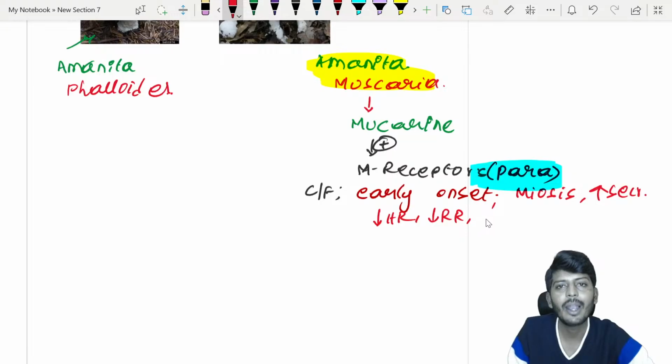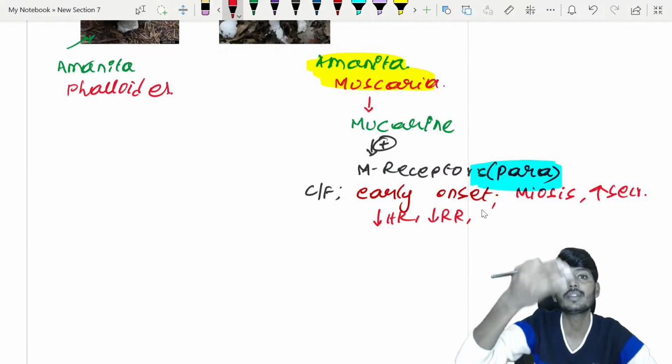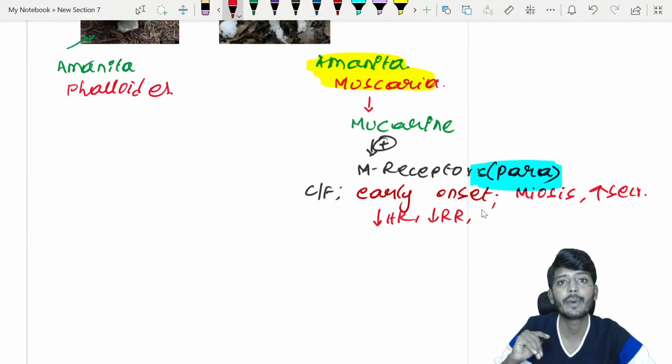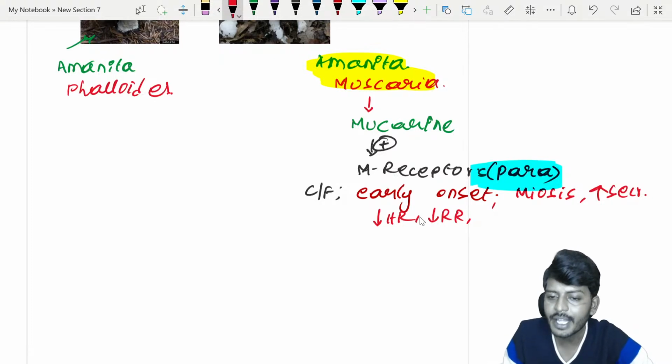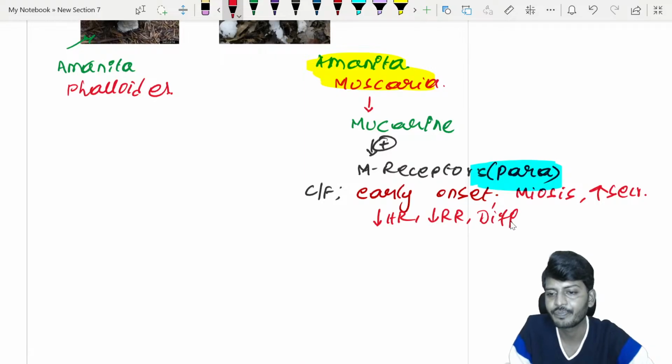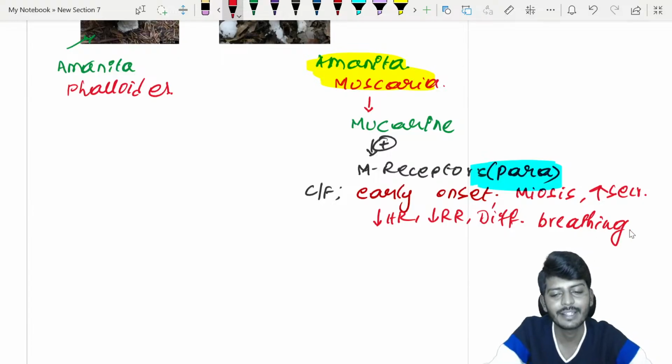Now along with that, one important thing which you need to remember is clinical features are almost similar to that of organophosphate poisoning. Okay, decrease of respiratory rate, agreed. Along with the decrease of the respiratory rate, the patient can have the increase of secretion and difficulty in breathing, which is the same as that of, yes, of course, your organophosphate poisoning.